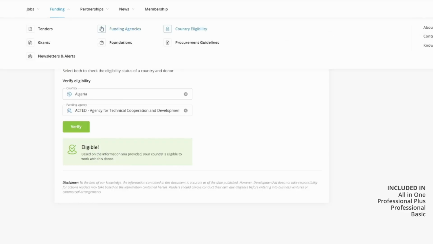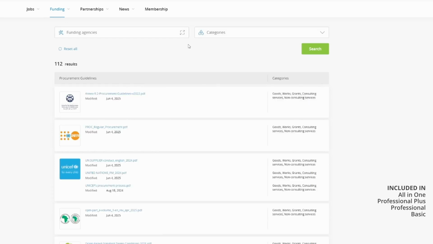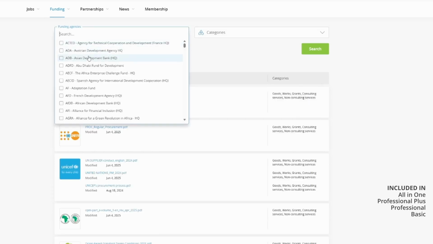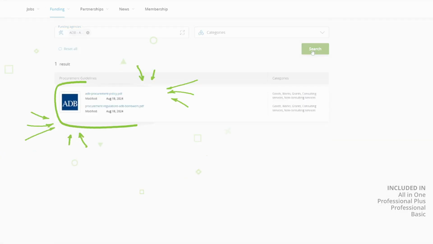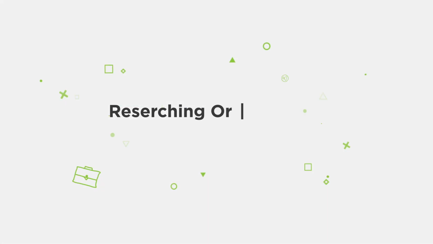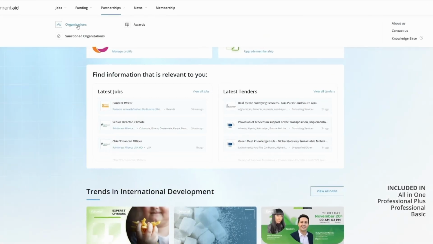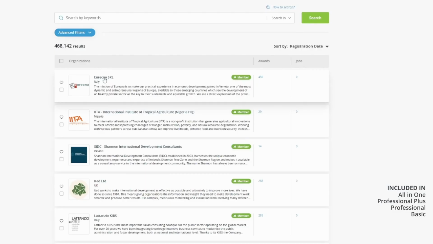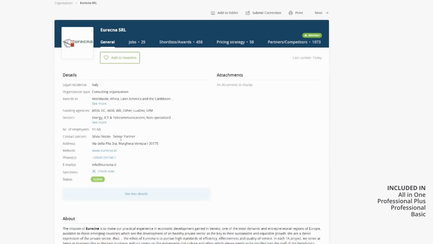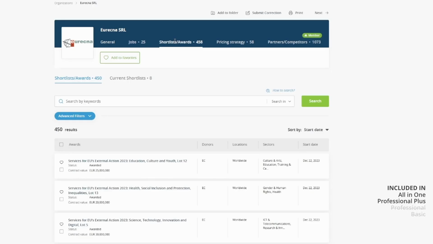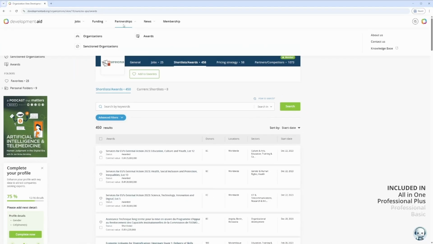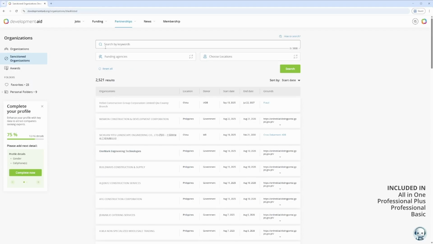The Funding Agencies section also provides access to procurement guidelines, formal rules explaining how donors work and what they look for when selecting experts. Knowing these principles can help you prepare stronger applications and proposals. In the Organization section, you can explore company profiles and see their awards history, how often they've been shortlisted or awarded by donors. Access to the sanctioned organizations list is equally important. It helps you avoid reputational risks by checking whether potential partners have been penalized.